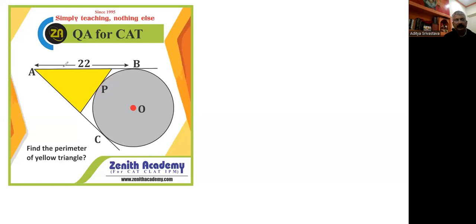In this diagram, AB, AC, and this MN. These three lines are touching this circle. O is the center of a circle. Okay. And the only given information is that AB is equal to 22. Okay. So with this amount of information, find the perimeter of triangle